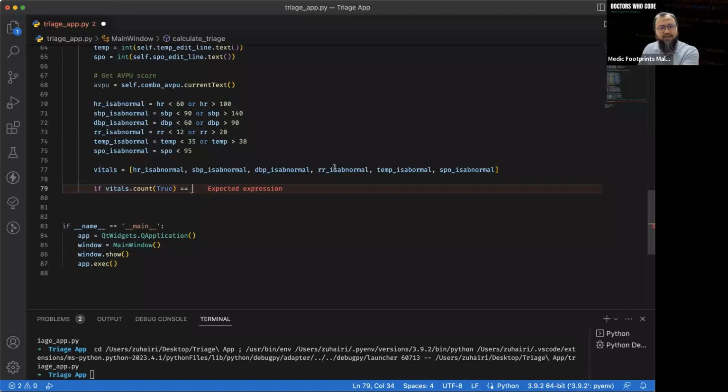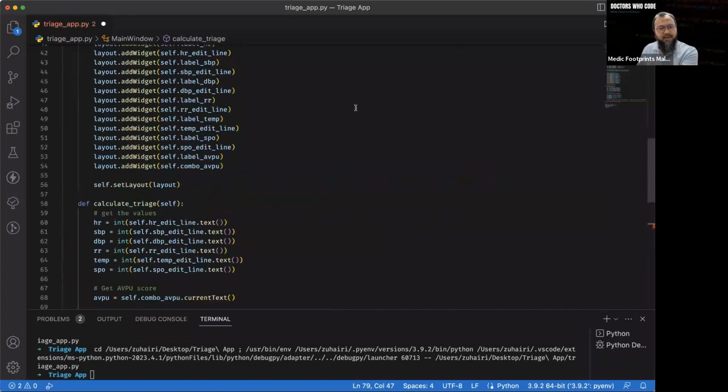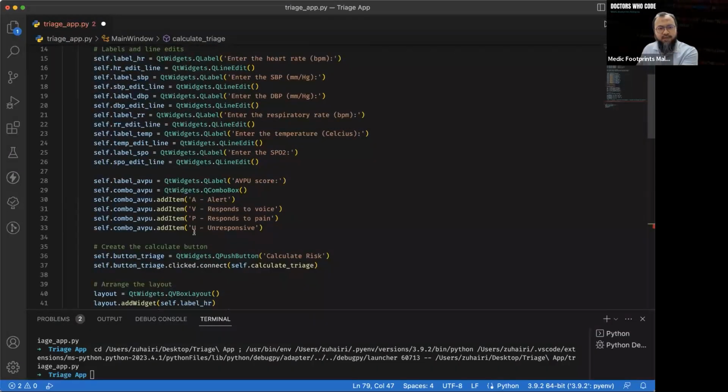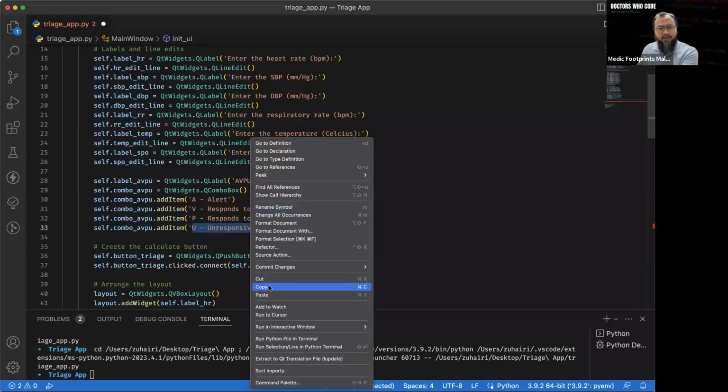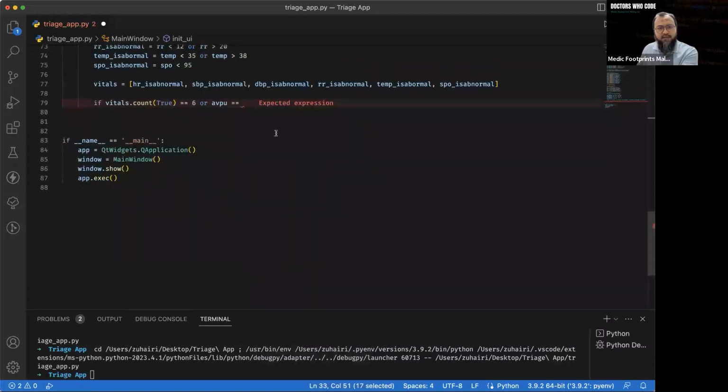1, 2, 3, 4, 5, 6 is equal to 6. Okay, meaning everything is true. Okay, and or AVPU is equal to what? Equal to this one. I have to copy here properly. If equal to unresponsive.